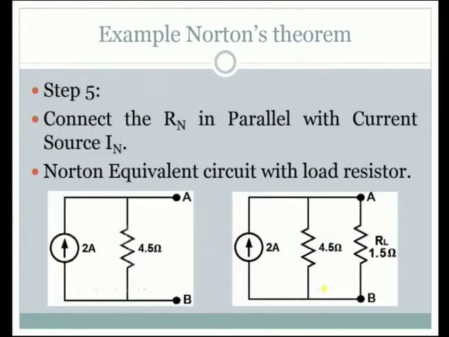This is step 5. Now, we have replaced the circuit with the Norton circuit, the 2 ampere current source, and 4.5 ohm is the Rn, the Norton resistance. And now, we need to once again connect the load, which is 1.5 ohm. We have to find out the voltage drop across this. The circuit becomes very simple for us to follow.